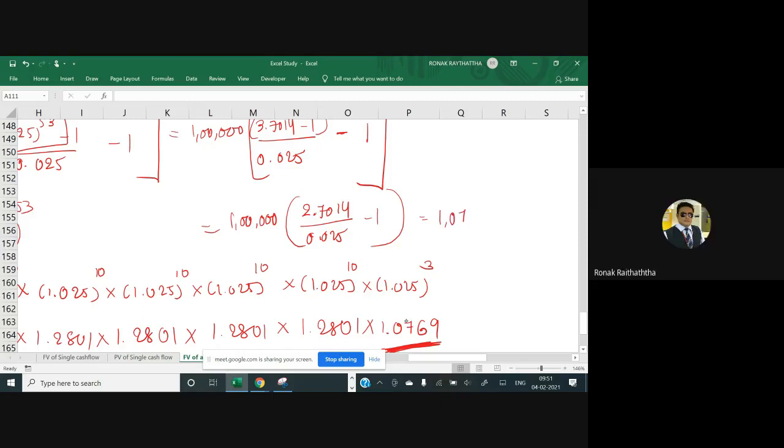1 crore 7 lakh 5,600. 1 crore 7 lakh 5,600. Okay, so this is the answer I have got from Miss Avni. Others may cross verify this.